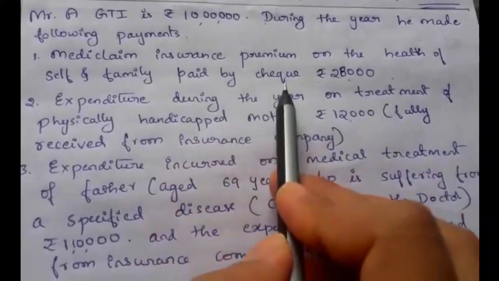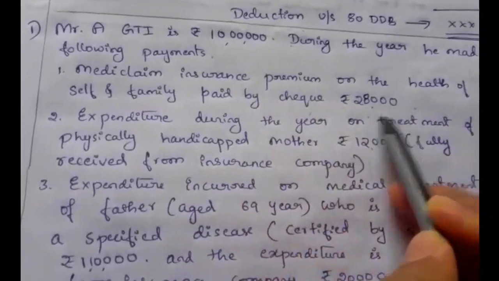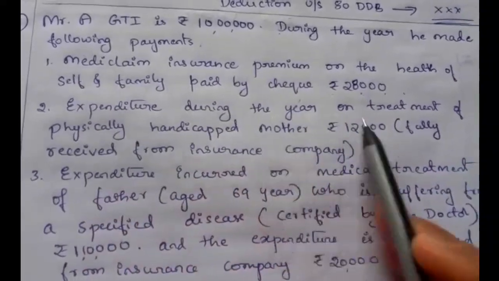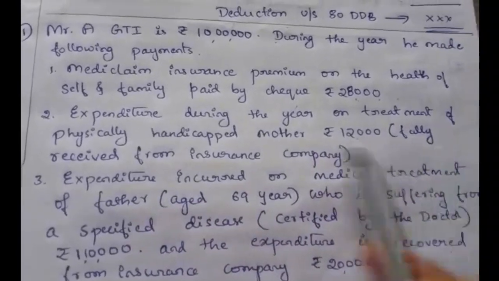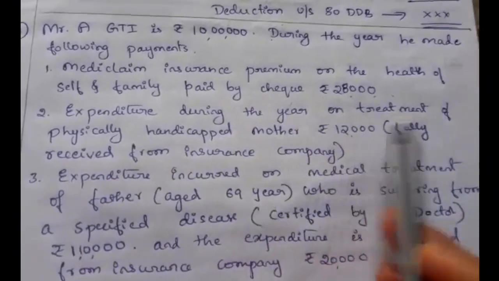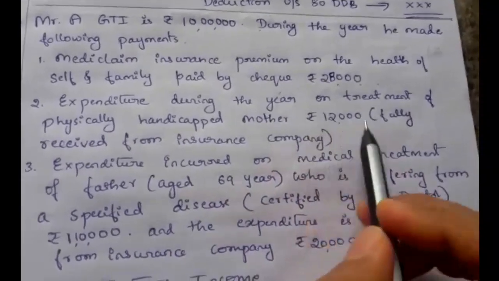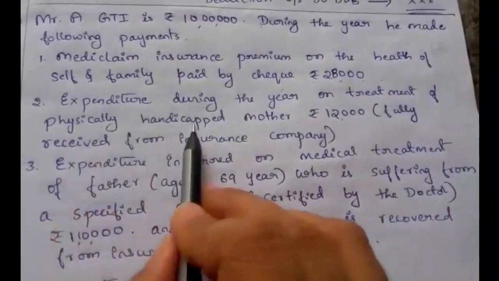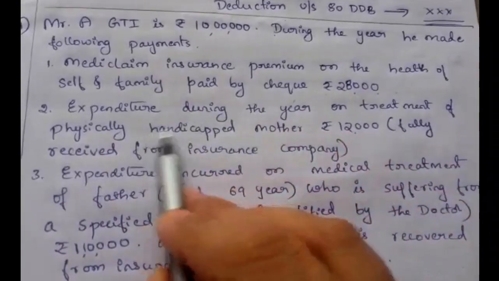So the premium should not be paid in cash; you can pay by cheque. Then expenditure during the year on treatment of physically handicapped mother, rupees 12,000, fully received from insurance company. So this is an expenditure relating to section 80DD, dependent relative with disability.